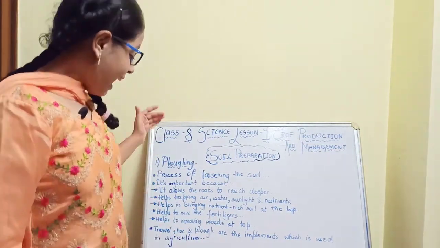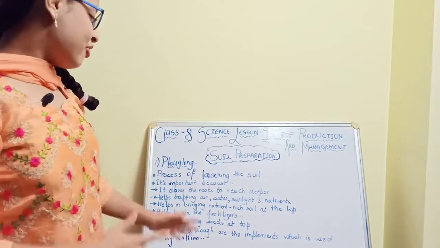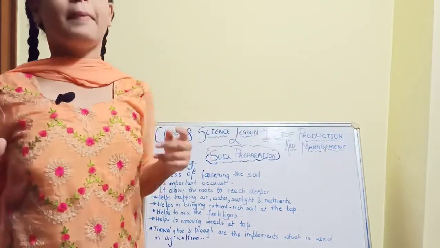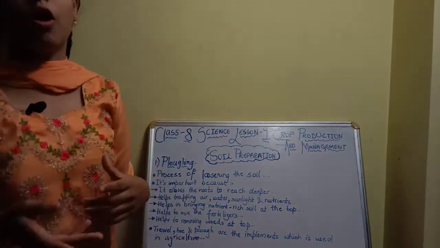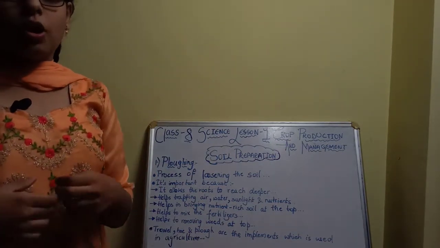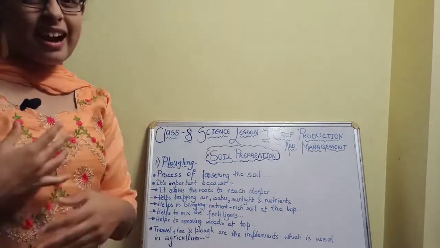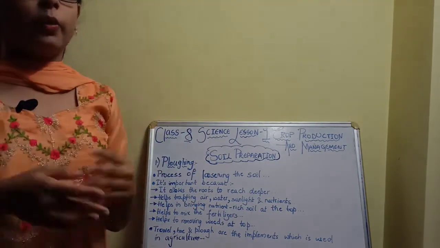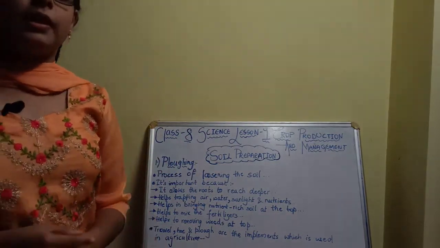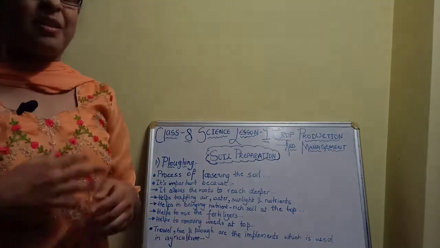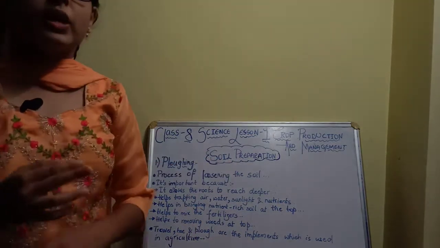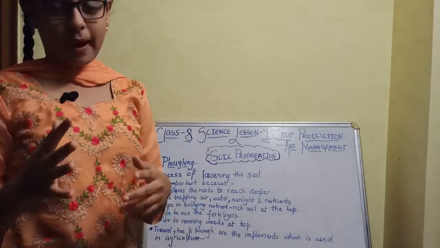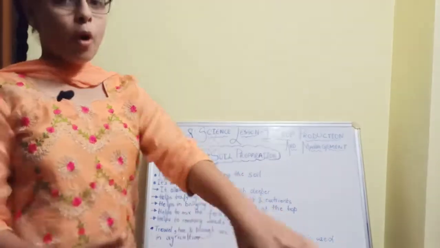The last reason is that it helps to remove weeds at the top. Weeds are undesirable or unwanted plants, like grass or wild oats. I'll explain about them in next videos, but for now I'll explain a little about weeds. Weeds are undesirable plants which grow upon the crops.